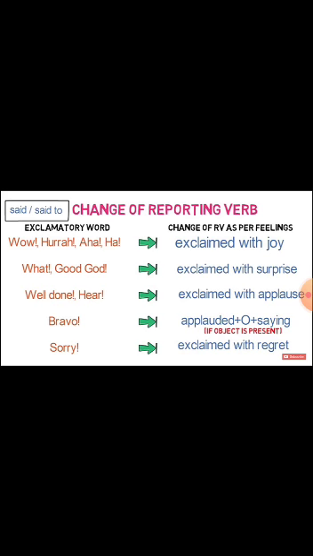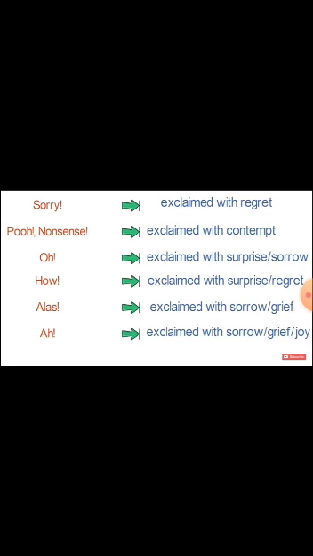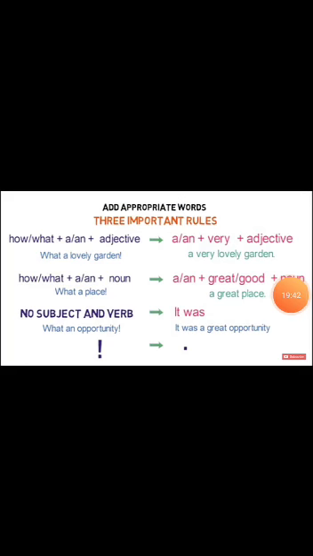Sorry, exclaimed with regret. Pooh, nonsense, exclaimed with contempt. Oh, exclaimed with surprise. How, exclaimed with regret. Alas, exclaimed with sorrow or grief. Ah, exclaimed with sorrow or grief.